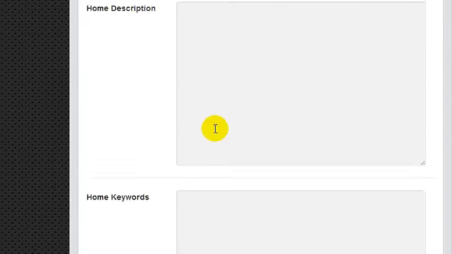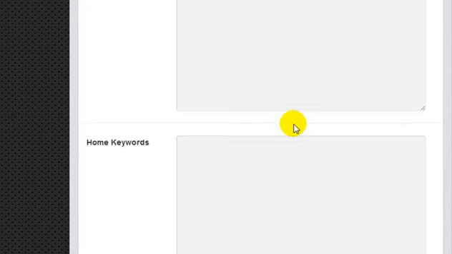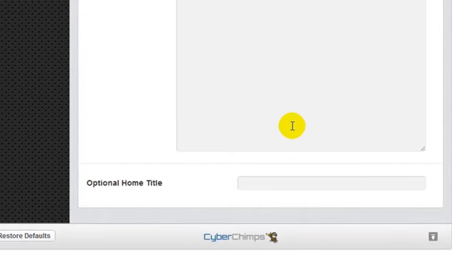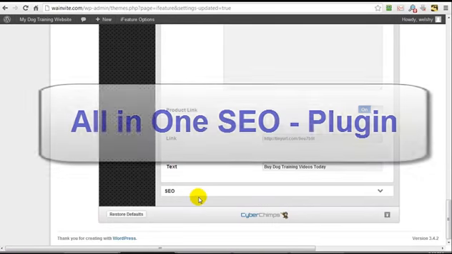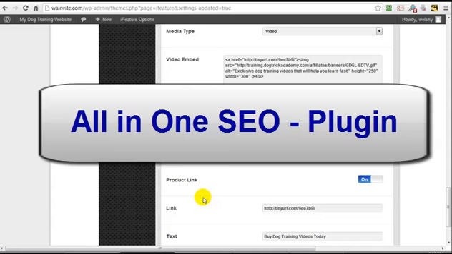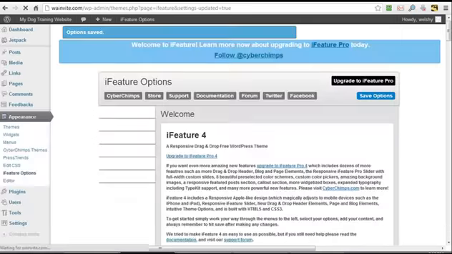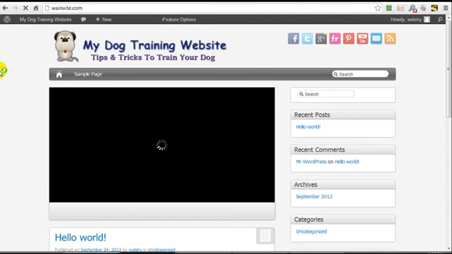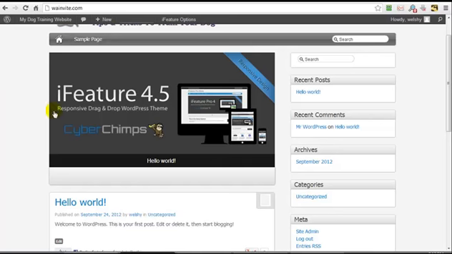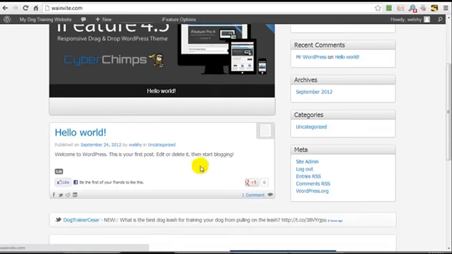This is where we can enter in our homepage description and keywords. However, I'm going to recommend that you don't enter in details there, because what I recommend you do is you install a plugin called the All-in-One SEO plugin. I will be creating a video showing you how to set that up, and we'll go take a look at our changes. And you may not be able to see all the changes, but basically, because we only have one post, that's all we can see.